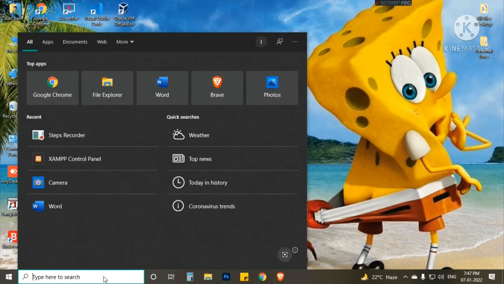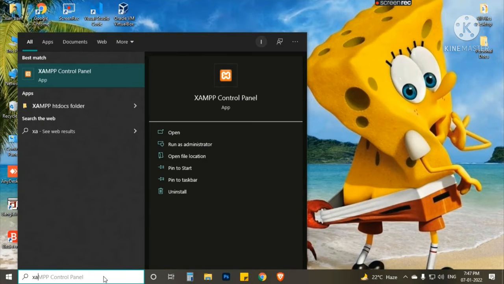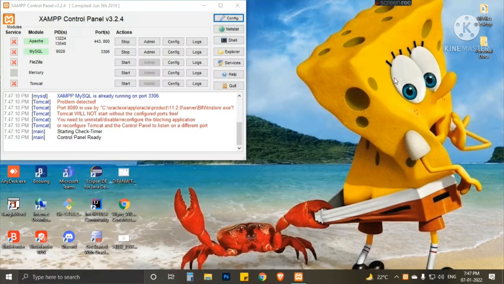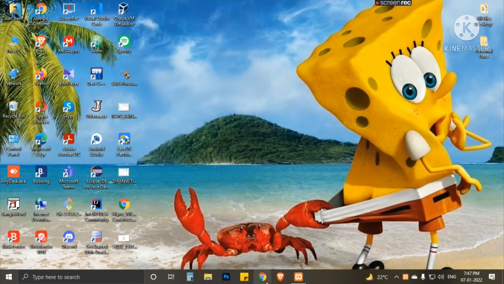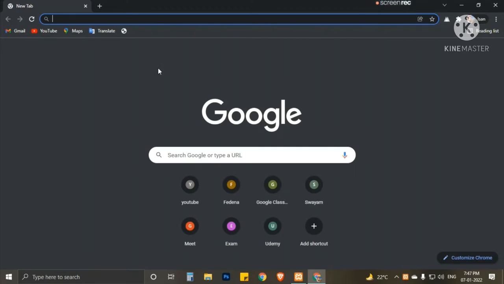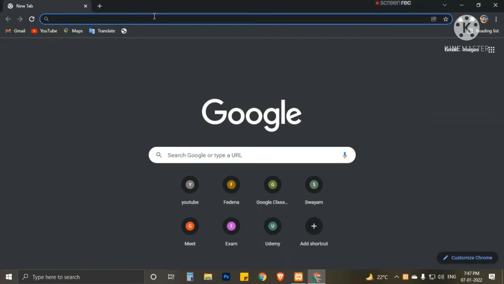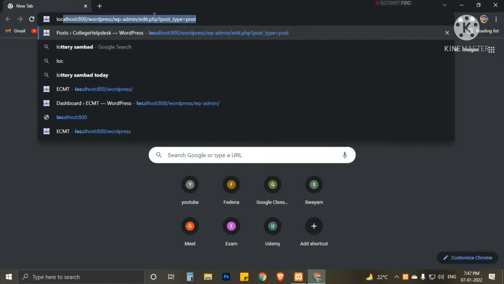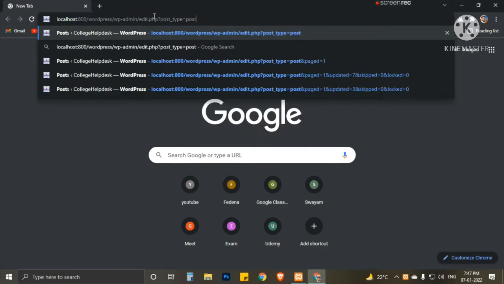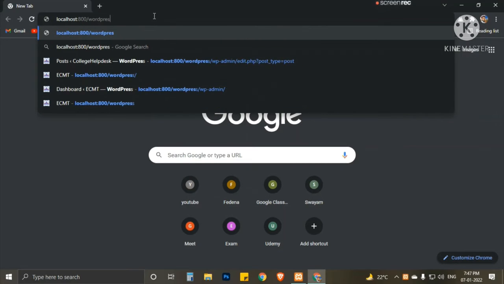So first of all, we have to go to the XAMPP. Give this administrator permission. Okay, already running. Now go to the Chrome browser and search for localhost/WordPress.